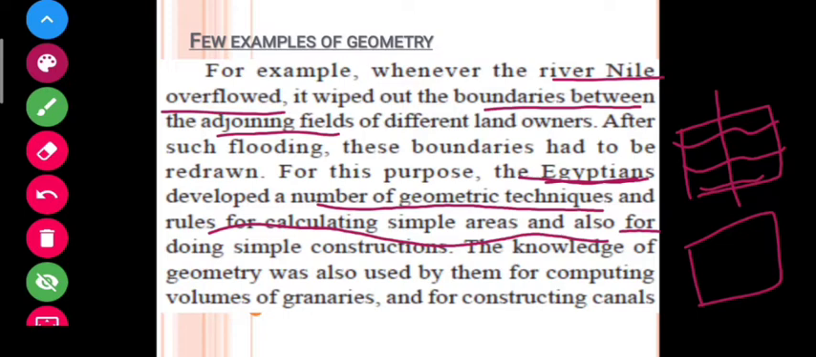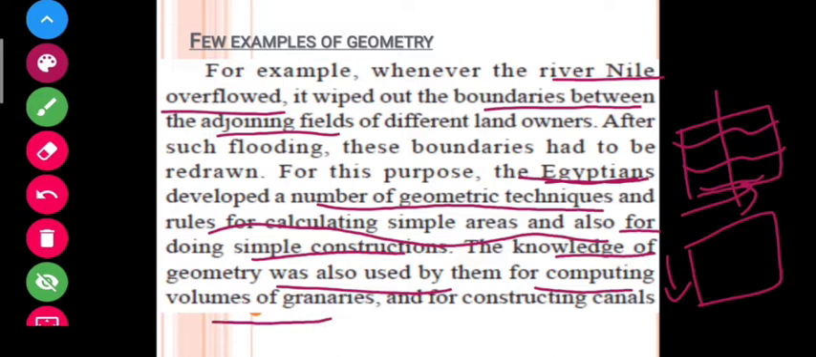So this is a situation that shows one of the needs for geometry. Whenever the river Nile flowed, it wiped out the boundaries between the adjoining fields of different landowners. So for this, the Egyptians developed different geometric techniques for finding the area and doing simple constructions. The knowledge of geometry was also used for computing the volume of granaries and for constructing canals. Whenever we are constructing something, we also need its dimensions, so it all comes under the category of geometry.